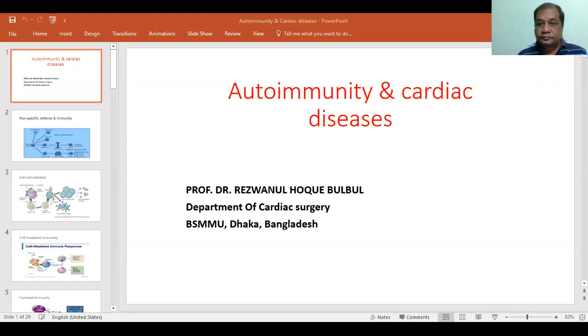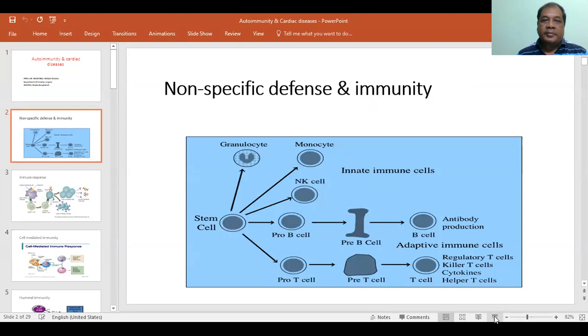So we'll begin our lecture with description of the immune mechanism first. So our topic is autoimmunity and cardiac disease. First of all, we'll describe the non-specific defense mechanism and immunity.